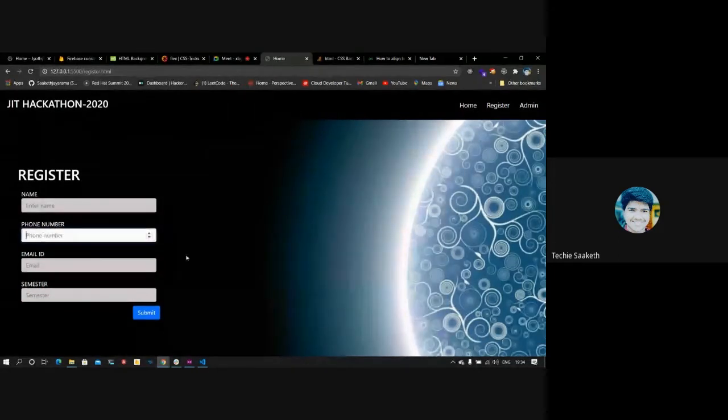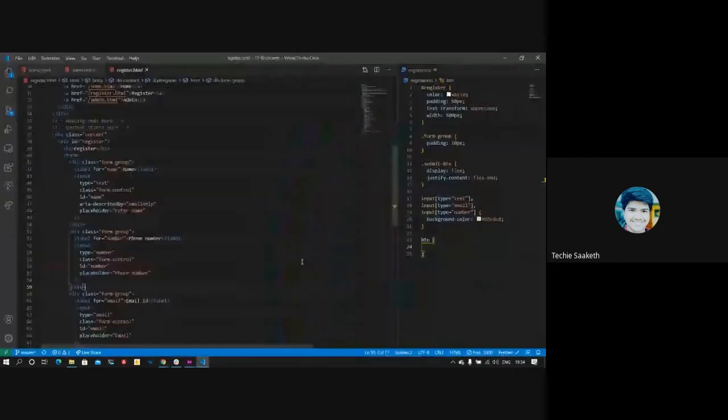Even if it is in text, we need to validate every form field we enter here. We won't just put all these things into the backend directly. There is some middle layer where we process all these fields and then push to the backend. So there we'll handle all these things, just in case it is not a number. See, even though it's set to number, we can type E. So these validations can all be done using JavaScript. We'll do that in the next part.